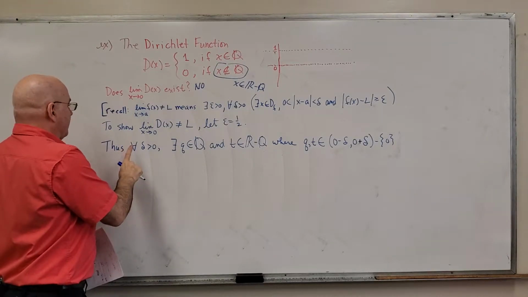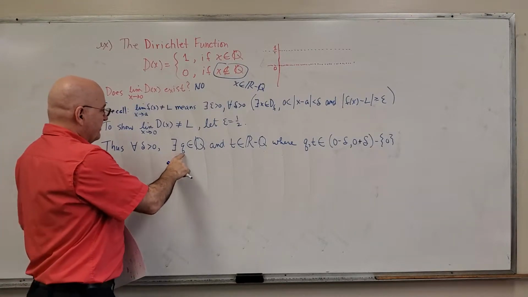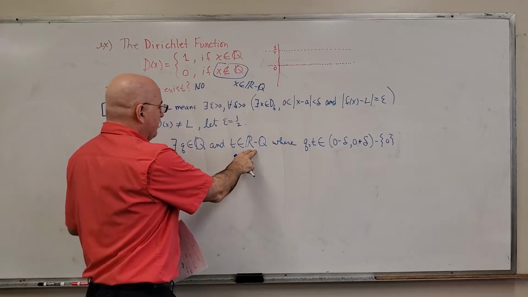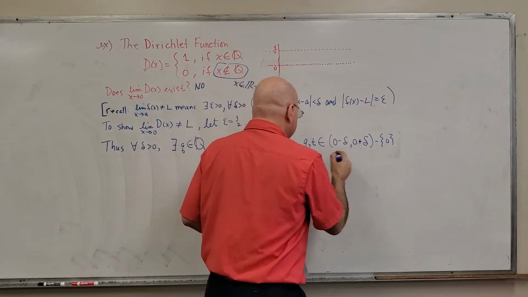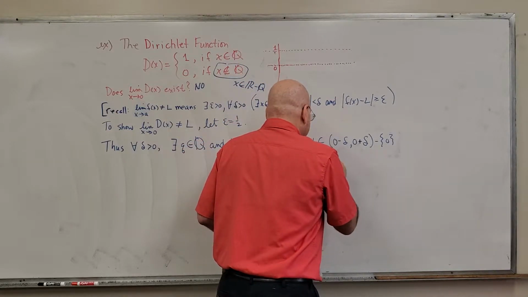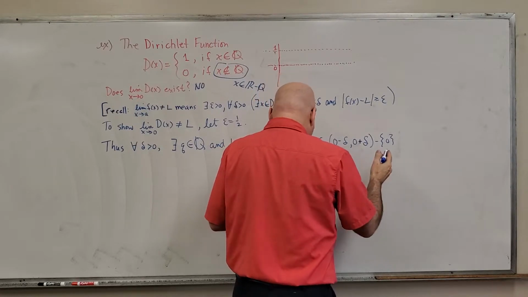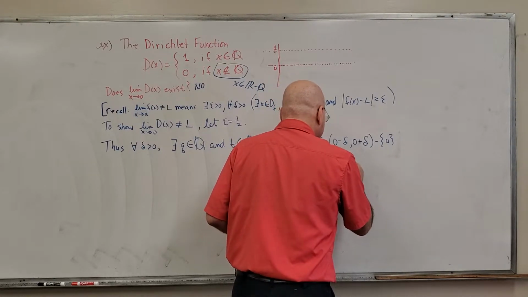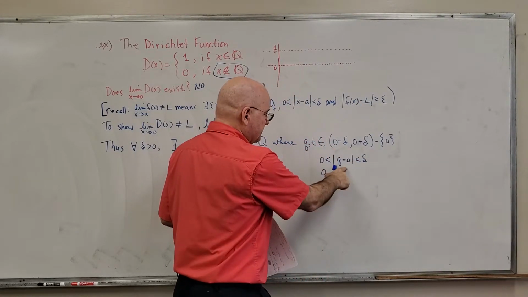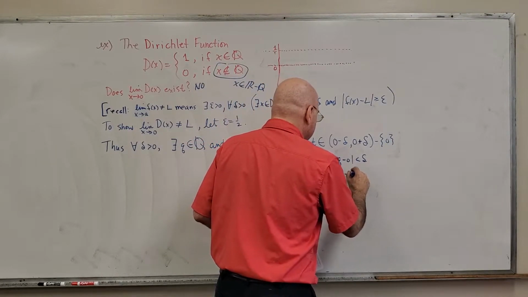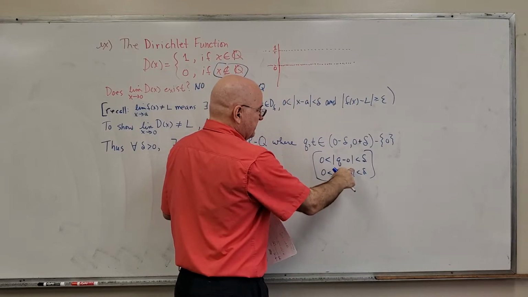That tells us, for every delta greater than 0, there is a rational number little q and an irrational number little t, that are both in this interval. That's like saying that 0 is less than |q minus 0| or |t minus 0| is less than delta. And I could leave out the minus zeros, because that's all this means here.